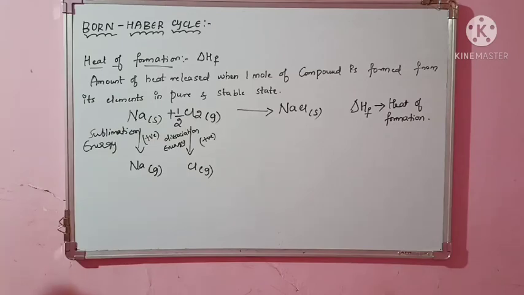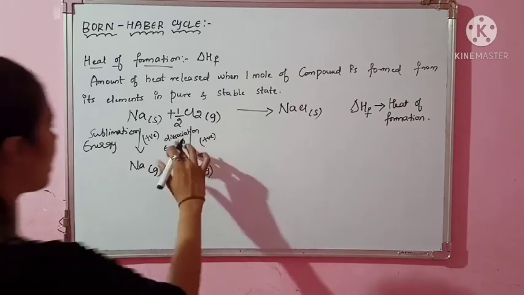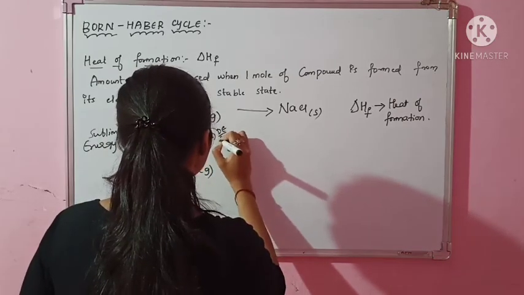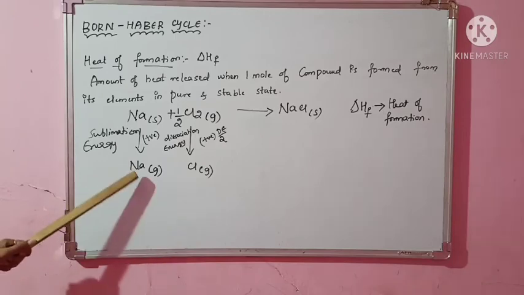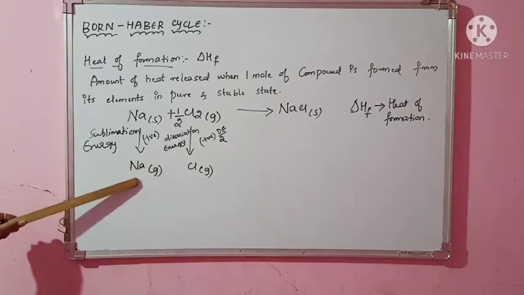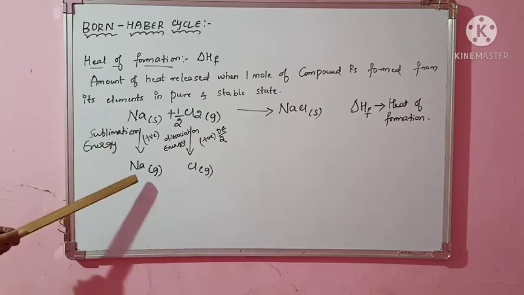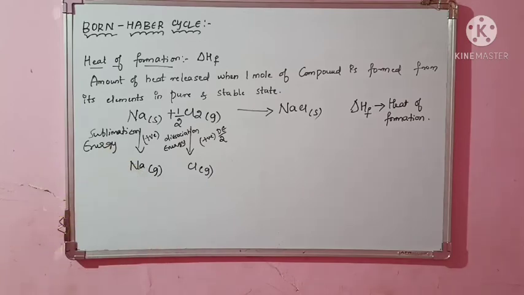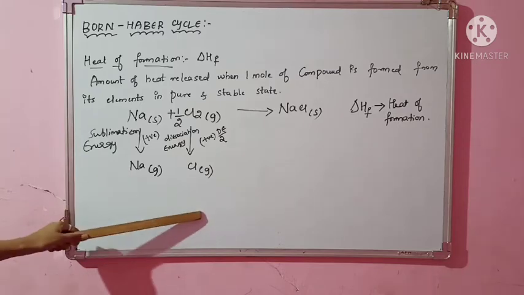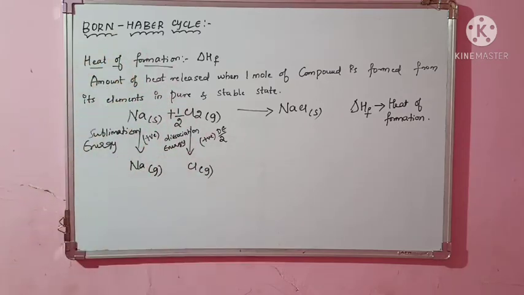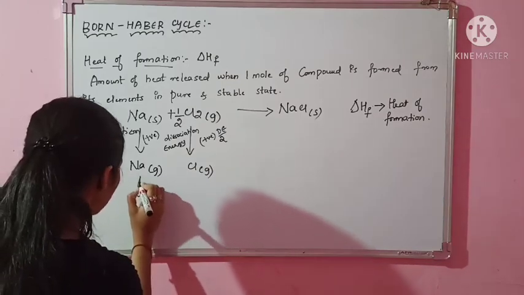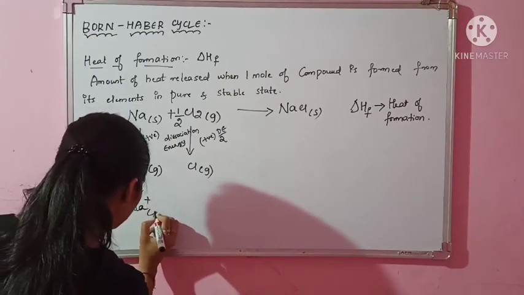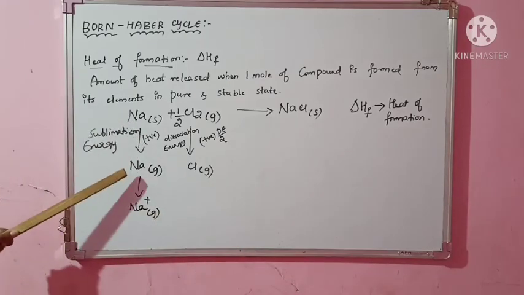That is what I can write it as dE by 2. So here I will give half dissociation energy. Clear? dE by 2. Now next again what we want, you don't want sodium element like this, we want sodium ion. We want to convert it into cation, because we know that combination of gaseous cation and gaseous anion will be a lattice energy. So if I want to convert this Na into Na plus gaseous, what I have to do? I have to remove one electron from this.